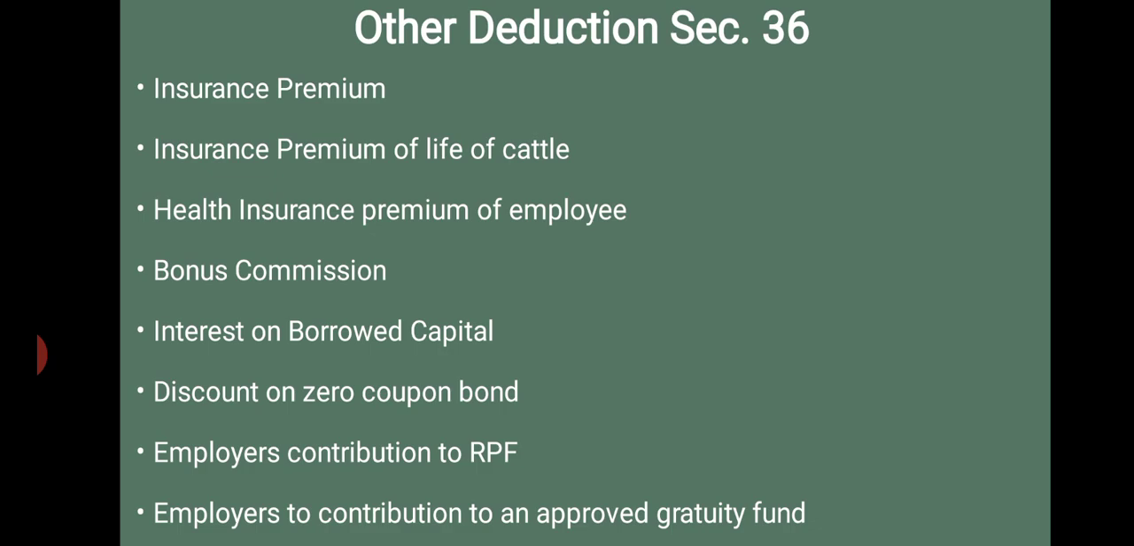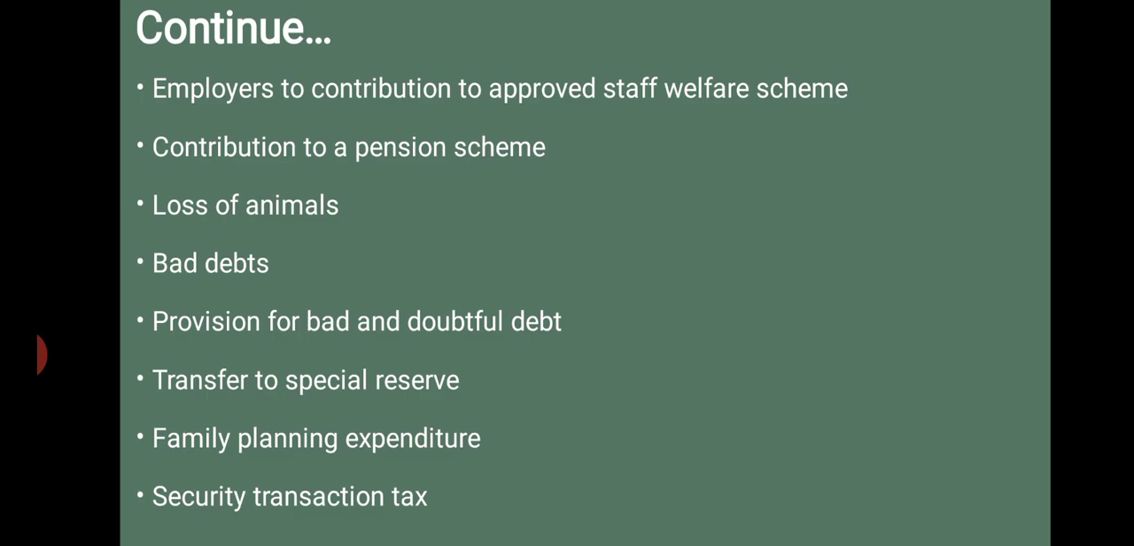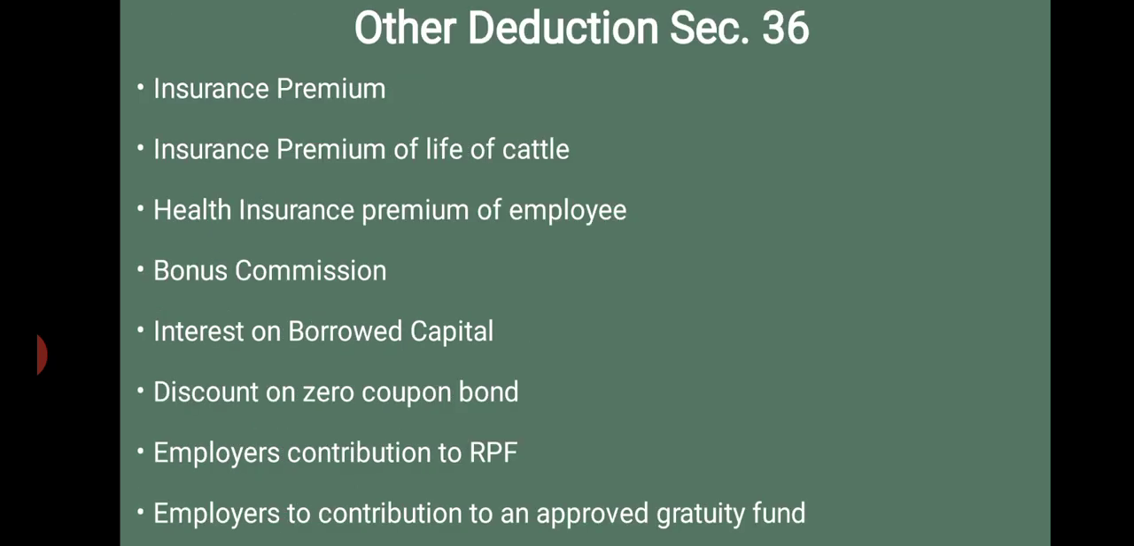Then next, employer contribution to an approved gratuity fund. That means any amount of contribution to a pension scheme under section 80CCD on account of an employee, up to 10% of salary of the employee in the previous year, is allowed as an expenditure. So you have to remember that only 10% of salary is allowed as a deduction towards this. Salary means basic salary plus DA only, for terms of employment.